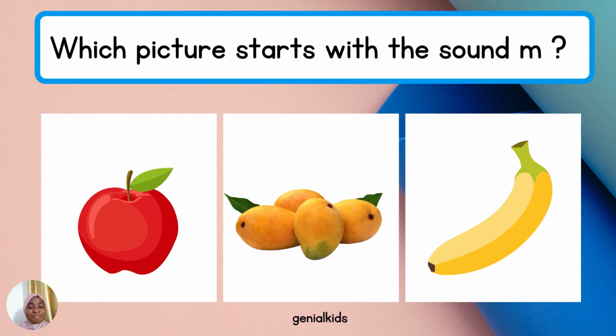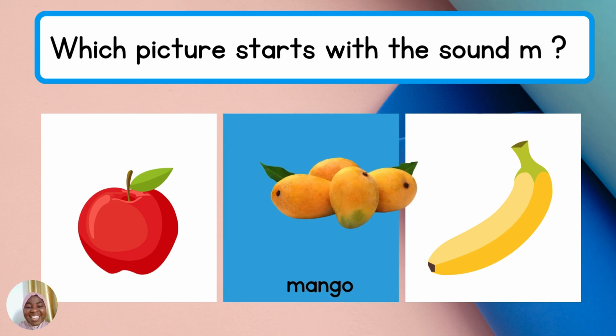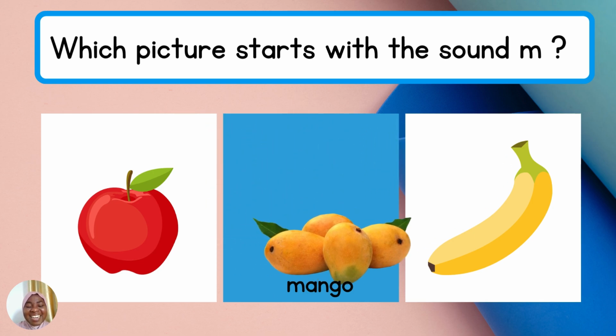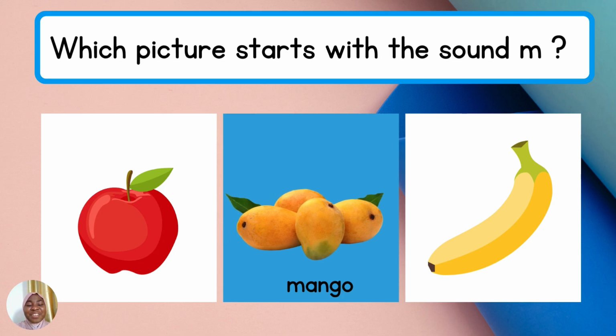Now let's go on to another one. We have a variety of fruits here. We have apple, mango, banana. Which one begins with M? Let's find it. Find it. Over there. Yay! You did it again. I am so proud of you. Well done. Mango. Mango. Well done. All right.